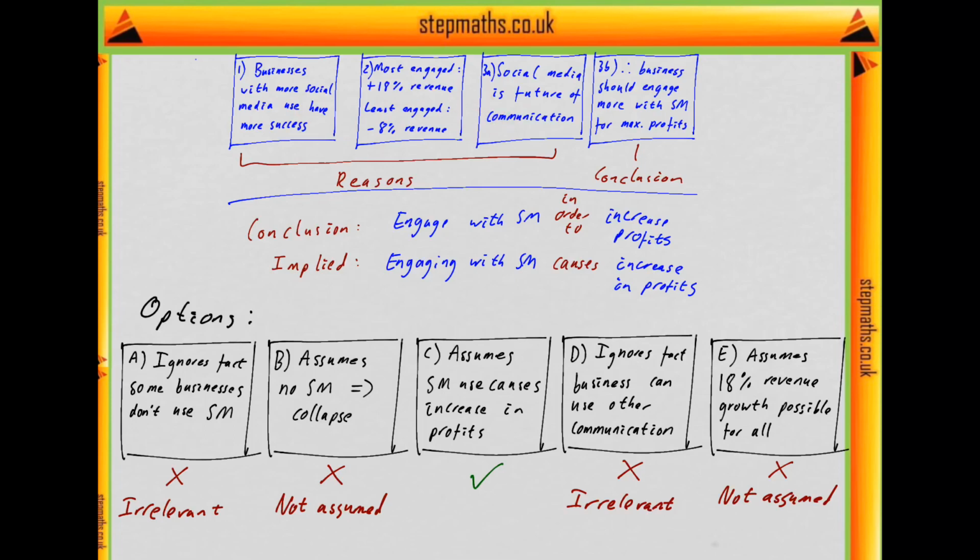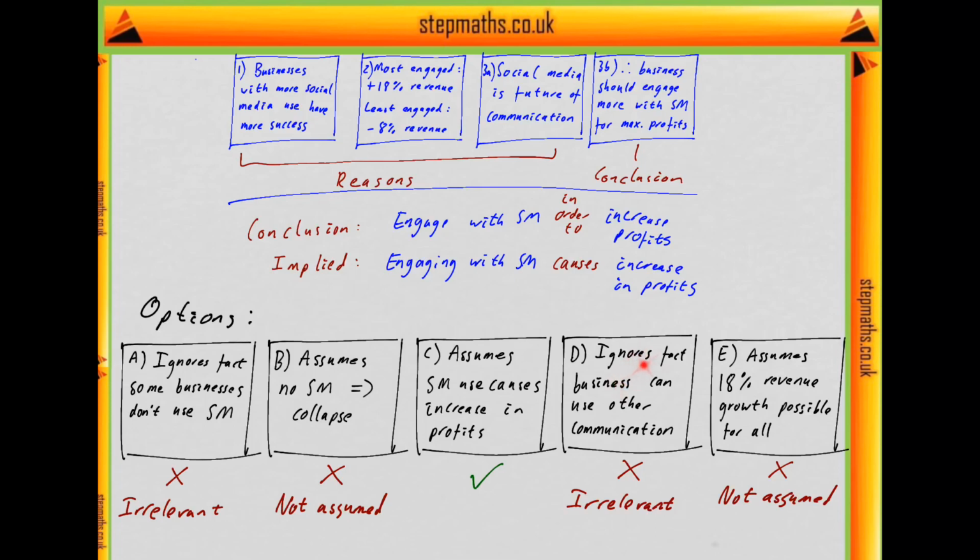Let's just quickly talk about the other options. The first says the argument ignores the fact that some businesses don't use social media. Well, that's not relevant to the argument because it's talking about the difference in the effect of increasing your social media use. So the fact that some businesses don't use social media doesn't affect what happens to the companies that use it more. B says the argument assumes that companies that don't use social media at all will collapse. Well, that's not something the writer can be assuming because they don't talk about collapse at all.